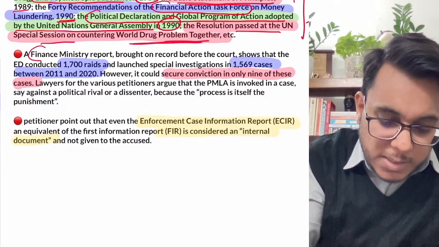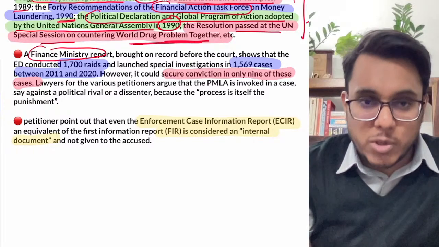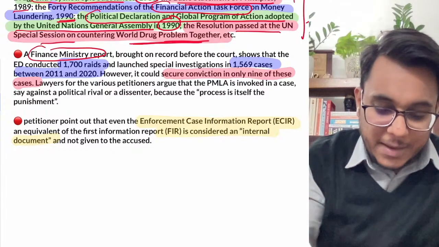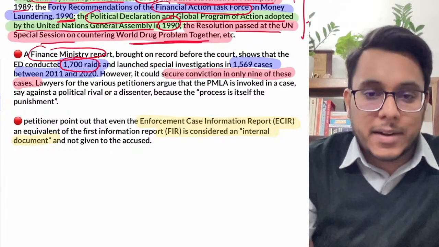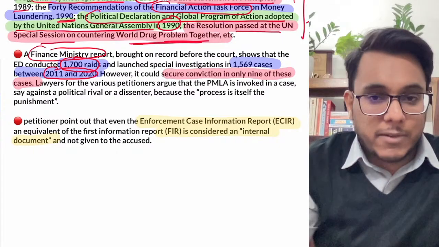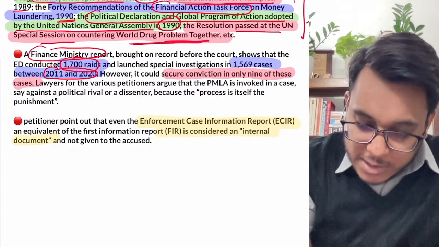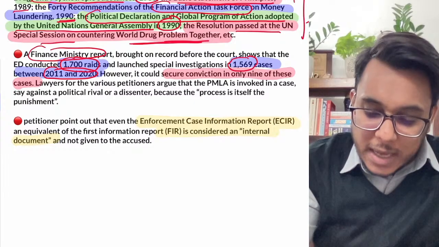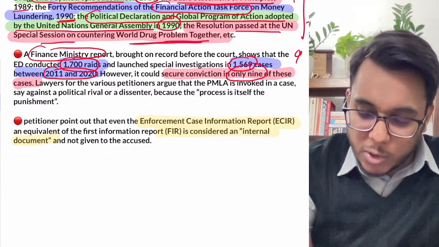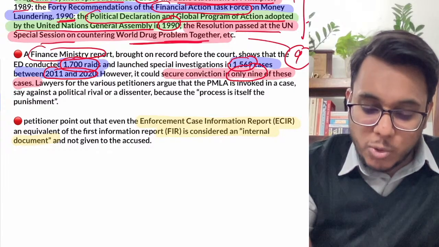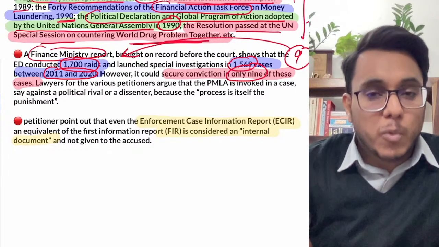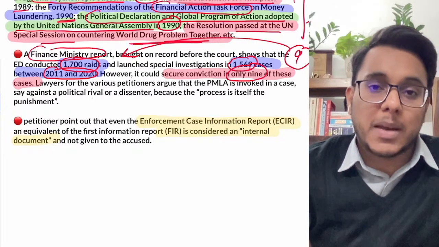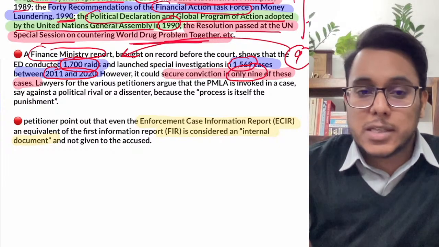Now according to a finance ministry report, the Enforcement Directorate, which carries out the implementation of this particular act, has conducted nearly 1700 raids between 2011 and 2020. Special investigation has been carried out in more than 1550 cases, but up till now the conviction of only 9 people has been secured out of these 1700 raids. So what it indicates is that the conviction rate is very low, and many innocent people are being raided by using this PMLA.